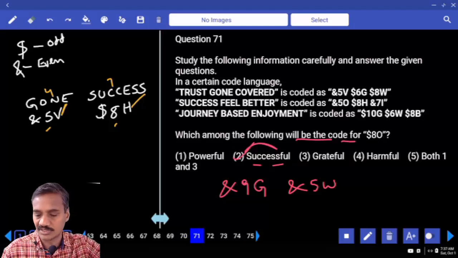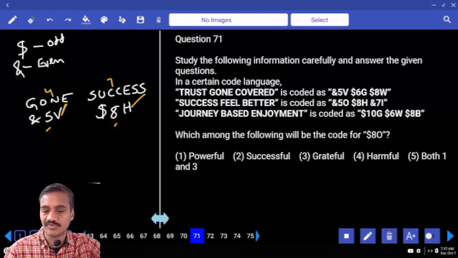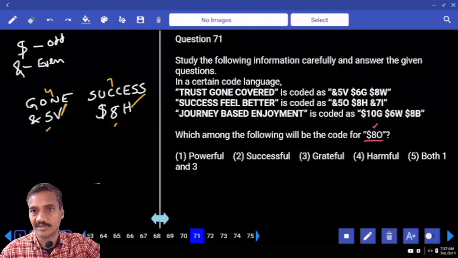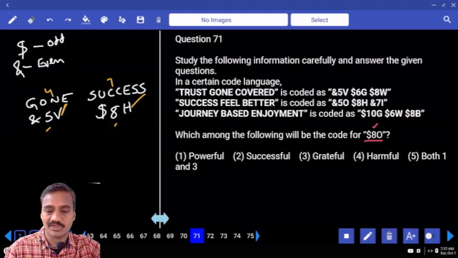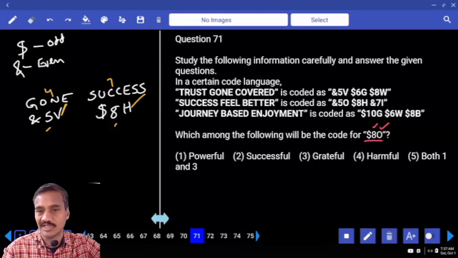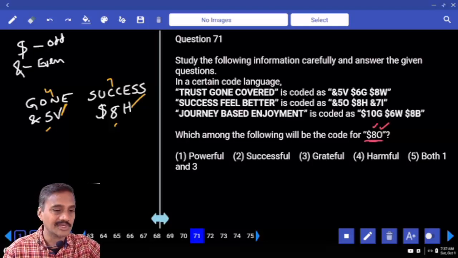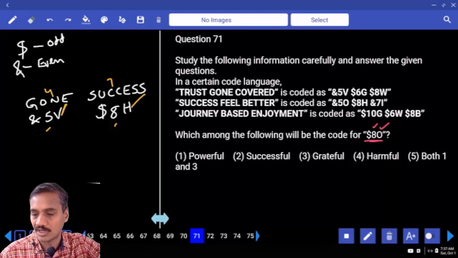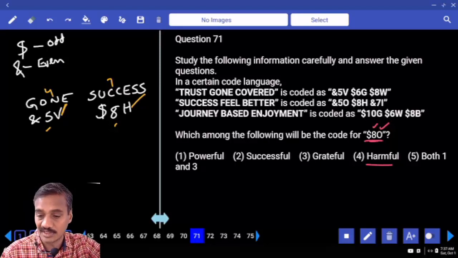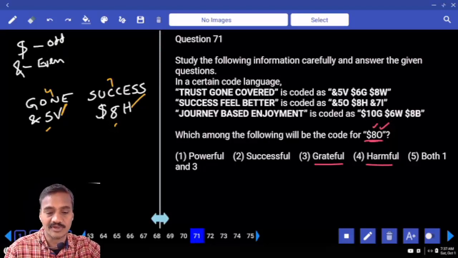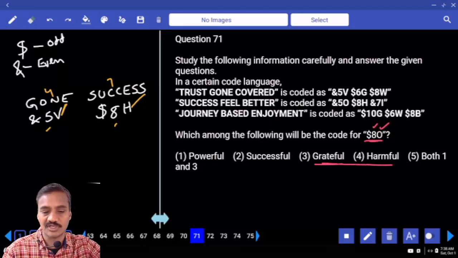Then coming to question number 71. Now which of the following will be the code for my 8 number? 8 number unte akkada enni undali cheppandi? 7 letter word. Now we need to have a 7 letter word. O ki opposite letter em undali cheppandi? L undali. Avuna kada? 7 letter word. Now here dollar undi. Dollar ante odd number. Okay, then what is your answer? Harmful 7 undi, and grateful also there are 7. Avuna kada? And powerful ఎంత ఉంది చెప్పండి? 8 ఉంది. Hence either 3 or 4.